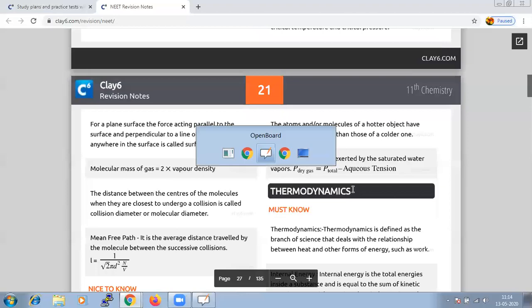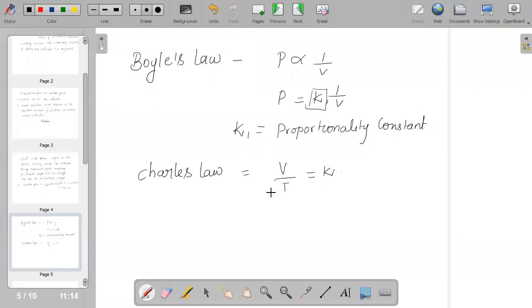And when we talk about your next law, that is called your Charles law, and it states that according to Charles law, we can conclude that for a fixed mass of a gas at constant pressure, the volume of a gas will increase on increasing the temperature, and it will decrease on decreasing the temperature.